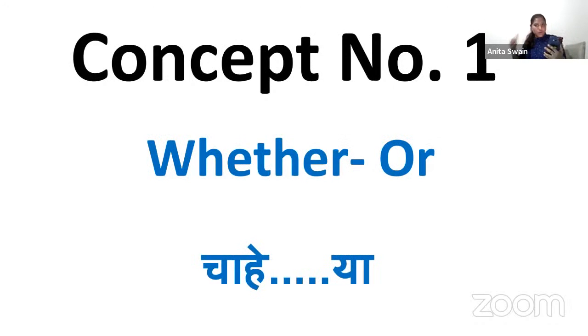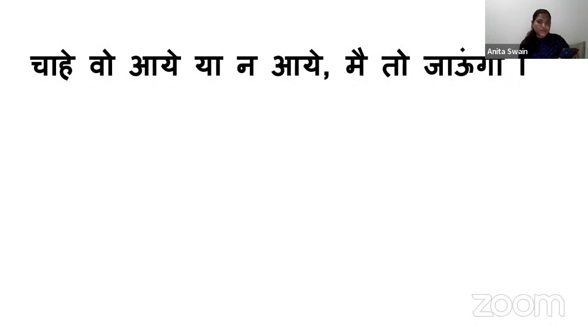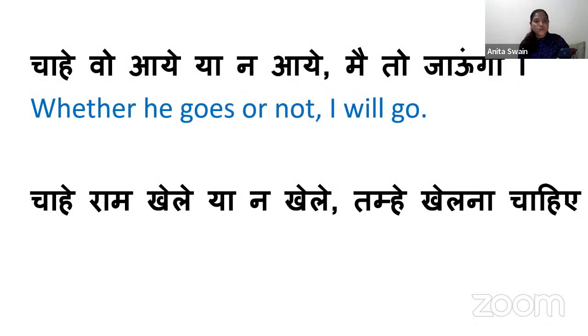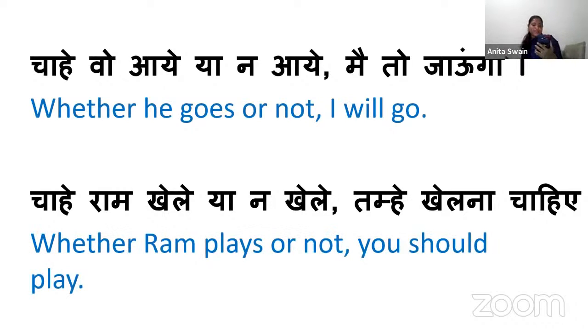So concept number one. What is concept number one? Concept number one is all about "whether or", chahe ya. So here we go with some examples, right? The examples are all about chahe wo aaye ya na aaye, main to jaunga, right? So how can we speak it?